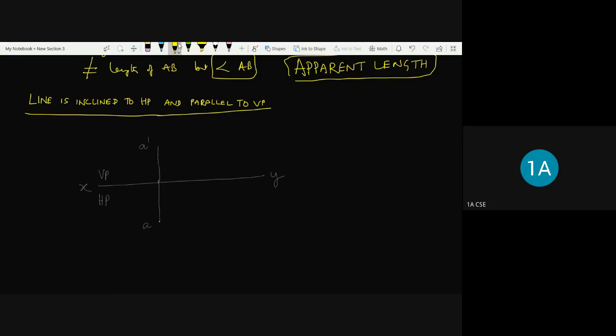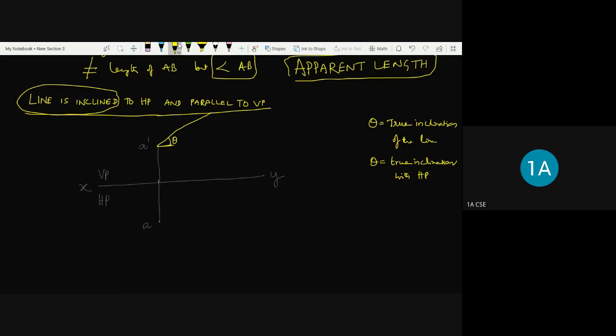The B dash point is also located with a given angle. The angle is given because I'm mentioning here the line is inclined. So line inclination is given. Say for example, this is theta. So theta is called as true inclination of the line. So true inclination with what plane? It is a true inclination with HP. So these namings are very important. True inclination with HP. So theta is given.